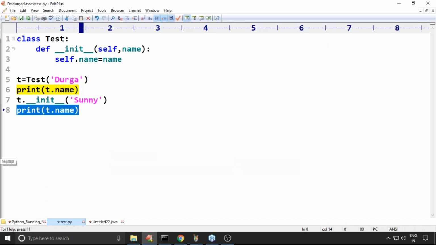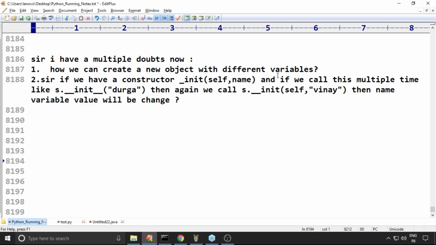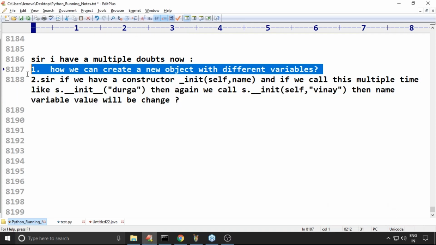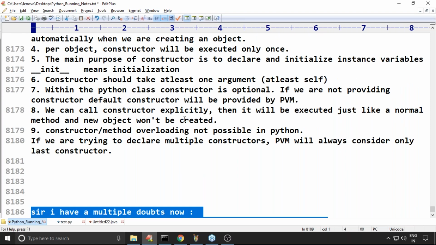Vinay, has your doubt been clarified? Okay, well. How can you create a different instance variable for a newly created object? No problem, slowly we will discuss that. As of now it is possible, but how, we will discuss at a later point of time. Do you still have any other doubts?